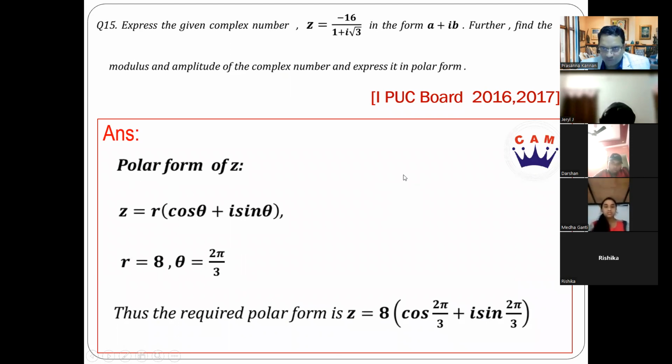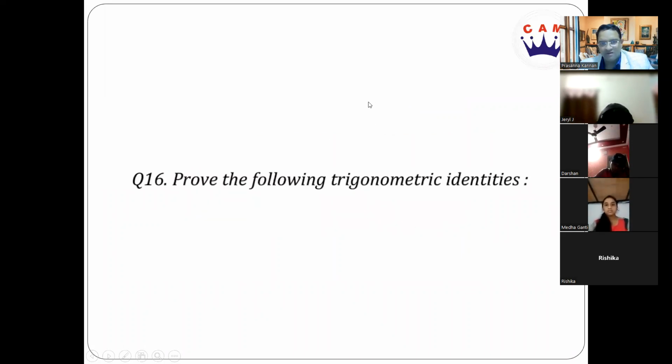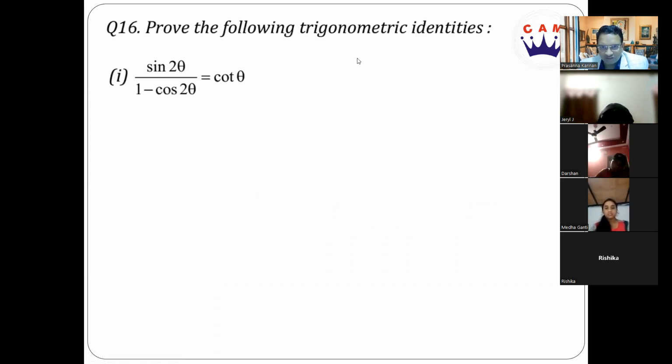Now we come to the last question. There is one question which carries 5 marks. In this case, we had given 5 subdivisions for the same question. Prove the following trigonometric identities. First question: sin 2 theta divided by 1 minus cos 2 theta is to be proven equal to cot theta, right?